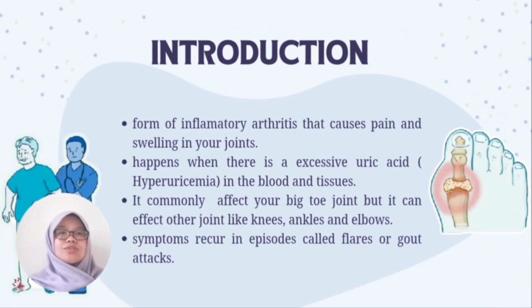Introduction. Gout is a form of inflammatory arthritis that causes pain and swelling in your joints. It happens because of an excessive amount of uric acid in the blood and tissues that will form crystals in your joints. It commonly affects your big toe joint, but it can also affect other joints like knees, ankles, and elbows. Symptoms that recur in episodes are called flares or gout attacks.